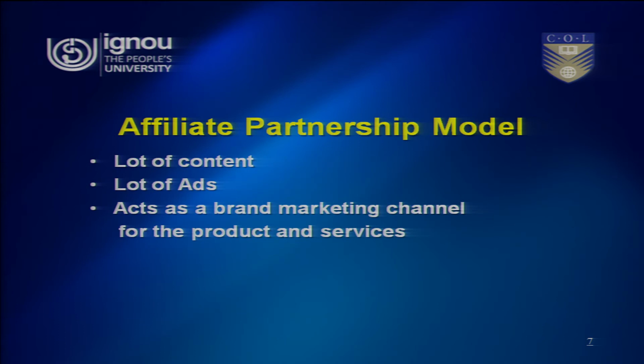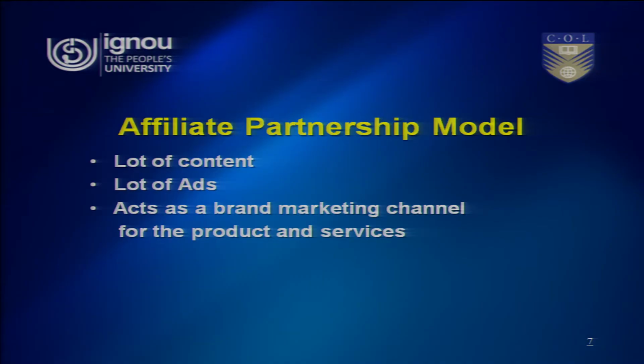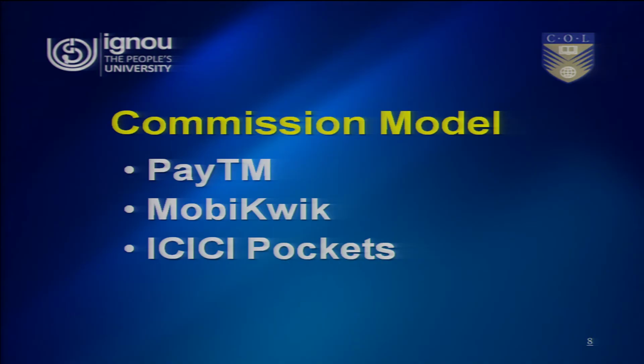Affiliate partnership model. In this particular model, we add a lot of content to the app. There will be a lot of rich content. Apart from the content, there will be a lot of ads also. So, there are ads, there is content. Now, these ads act as a brand marketing channel for products and services. So, through ads, we get a lot of revenue by deploying apps using the affiliate partnership model in the Android platform as well as other platforms. Then we have the commission model.